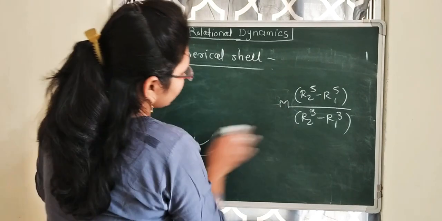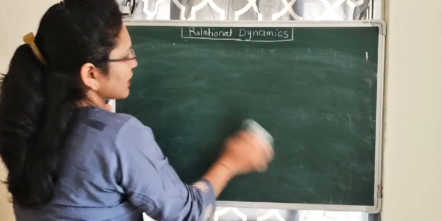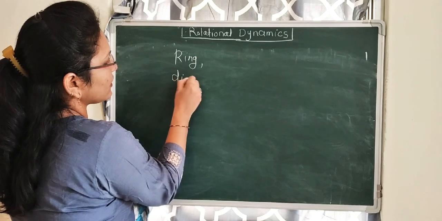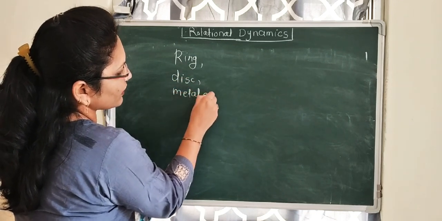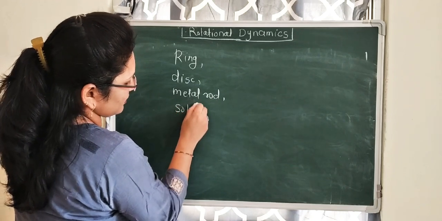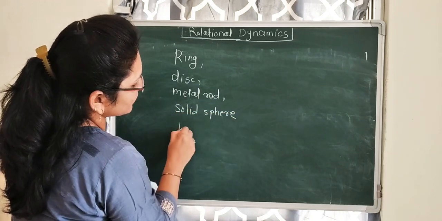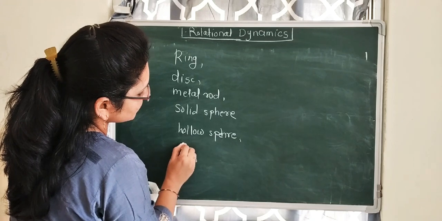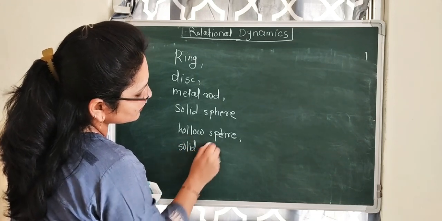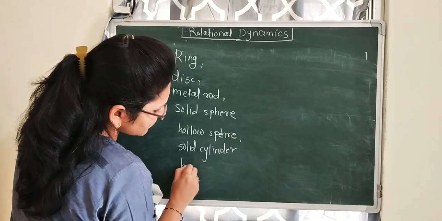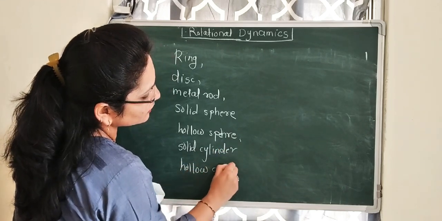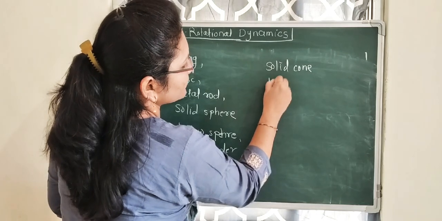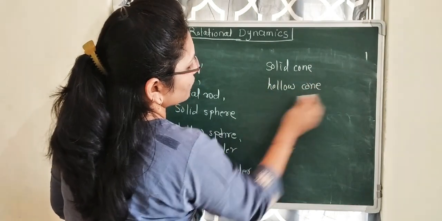Okay. Here we have seen the moment of inertia for different bodies, which are ring, then disc, then metal rod, then solid sphere, then hollow sphere, then solid cylinder, hollow cylinder, solid cone, hollow cone, okay, etc.